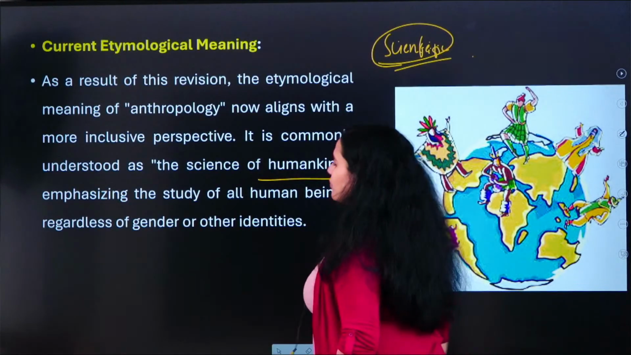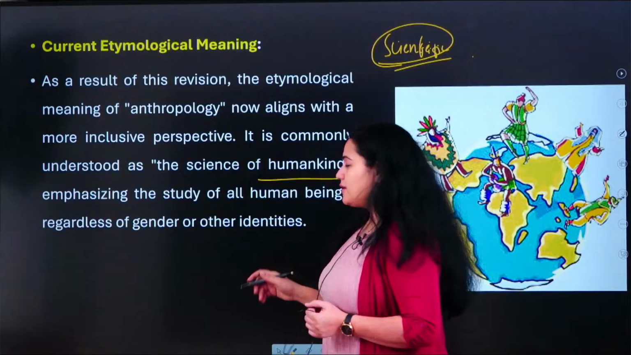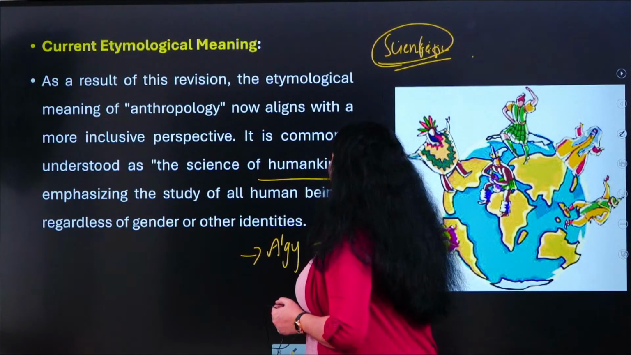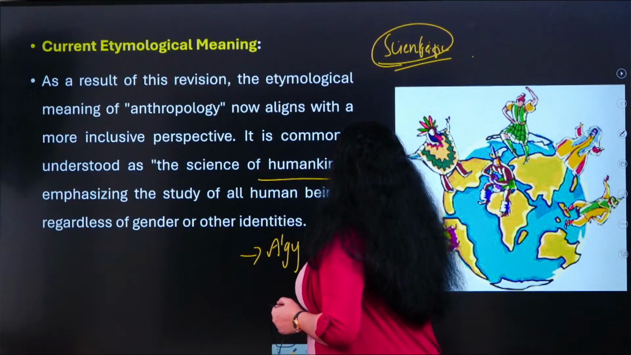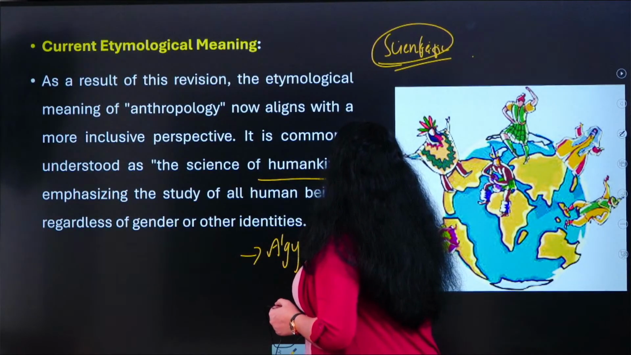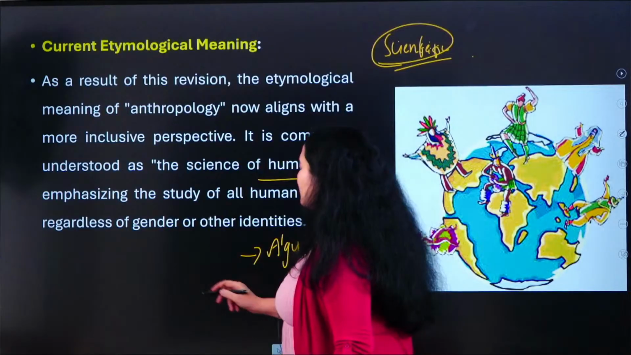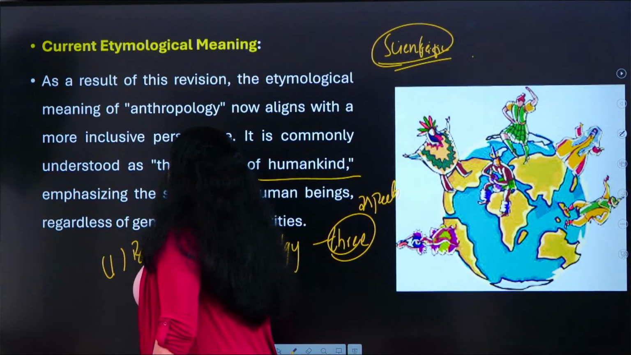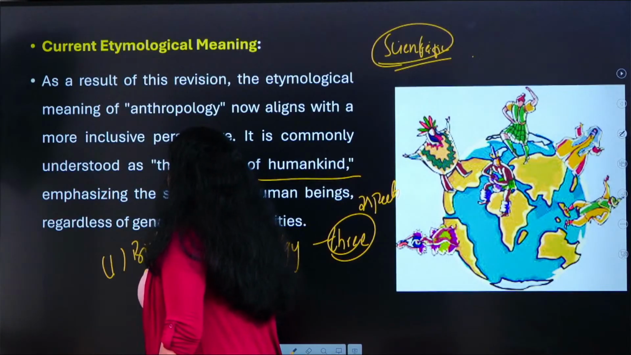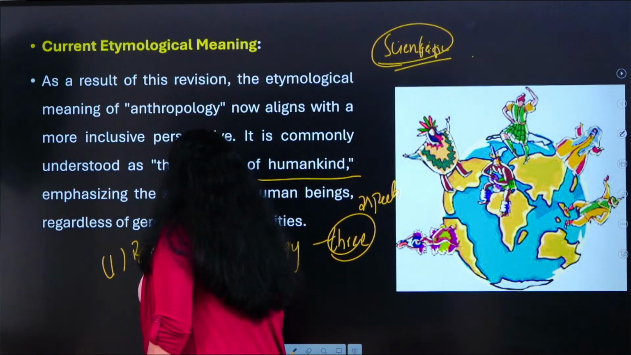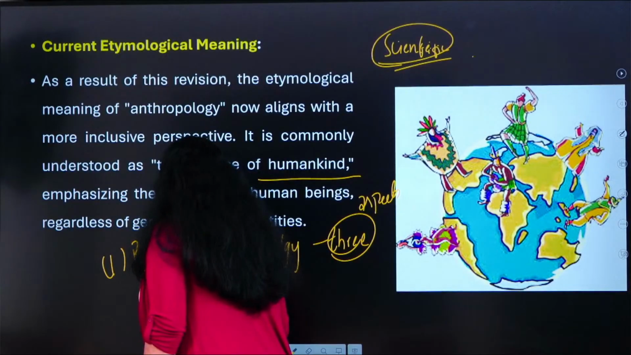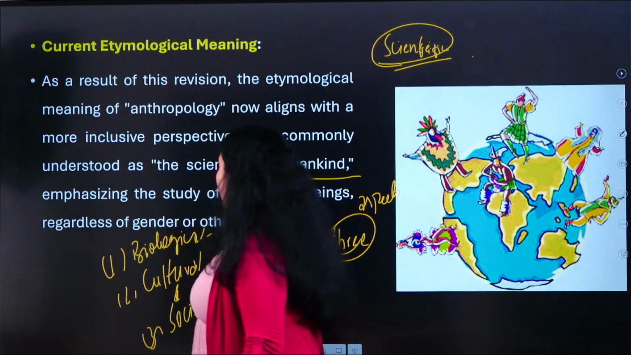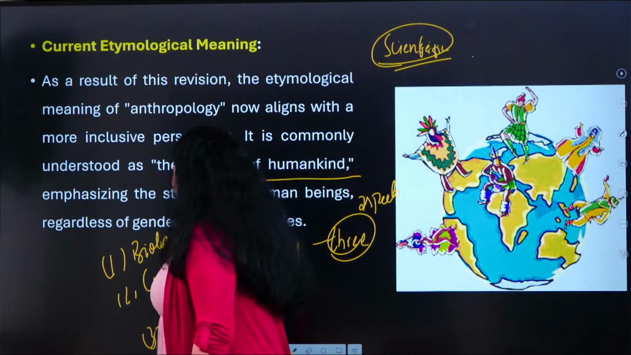So what is the scientific meaning of anthropology? It is saying that anthropology covers all three aspects of humankind. So what are those three aspects of humankind? Those three aspects being biological, cultural and societal aspects of humankind. So it is covering three aspects of human beings, that is biological, cultural and societal aspects.